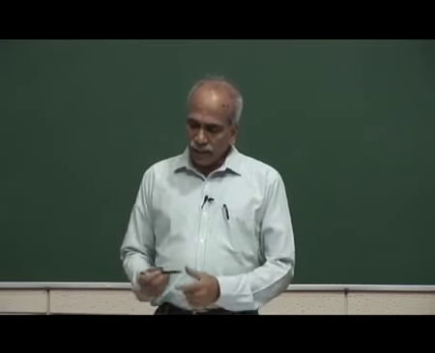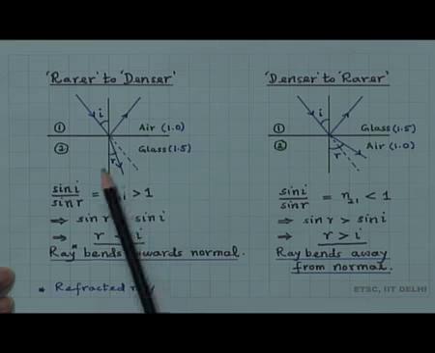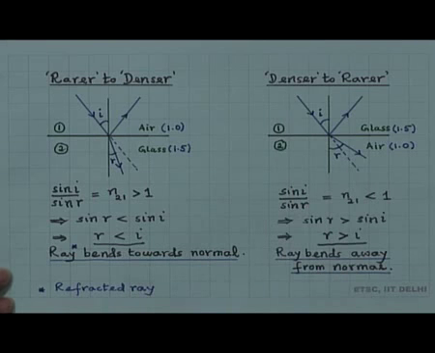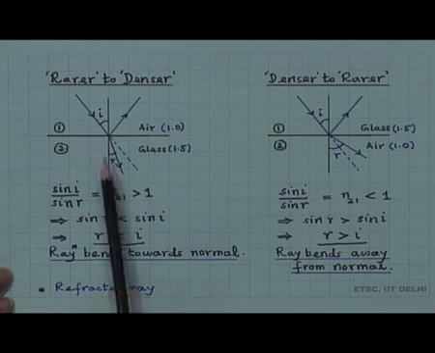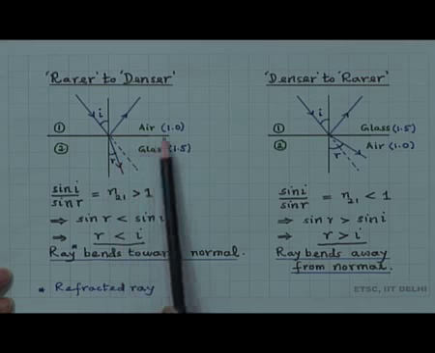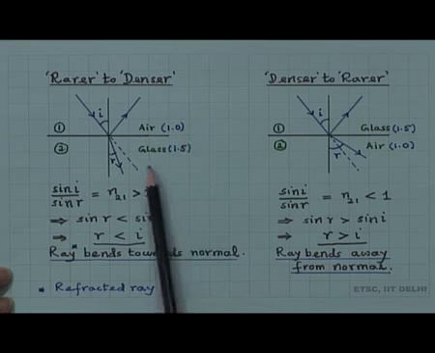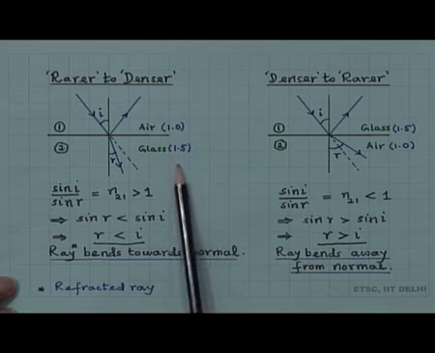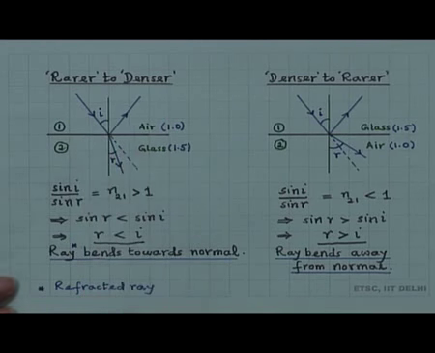refraction when light is entering from a rarer medium to a denser medium, and when it is entering from a denser medium to a rarer medium. So, note the angle of incidence I and the angle of refraction r here. I have considered an air-glass interface just as an example. Air has refractive index 1, glass is 1.5. So, this is rarer to denser, light entering from the rarer medium into the denser medium.